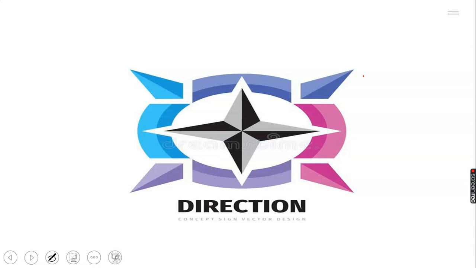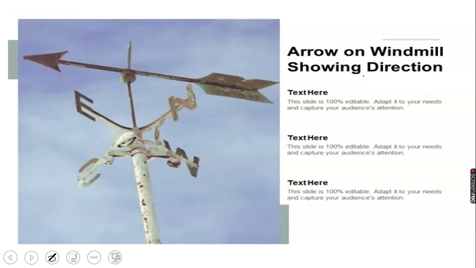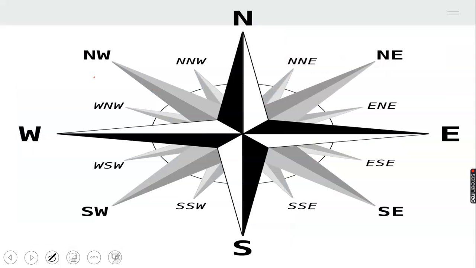That's outdoor activities. Now let's quickly go to the next topic, which is introduction to direction. Good. Now we have that arrow over there showing what? Direction. And we have the cardinal points there. This is the north, and this is the south, and this is east and west. The cardinal points are shown over there, and the arrow showing direction. Then look at the picture of the cardinal points clearly written out there.